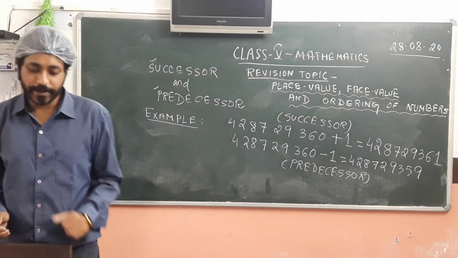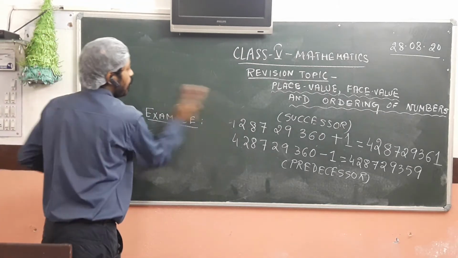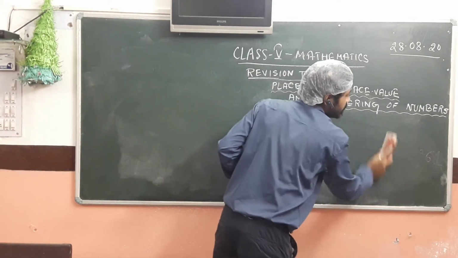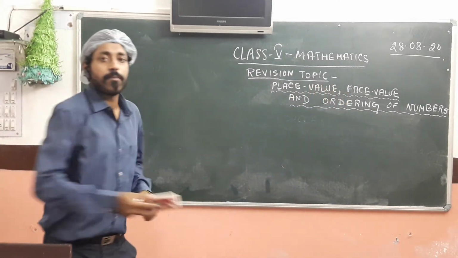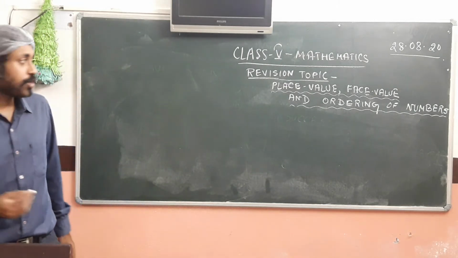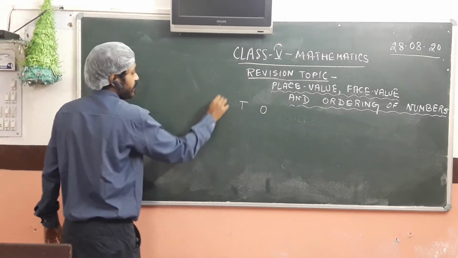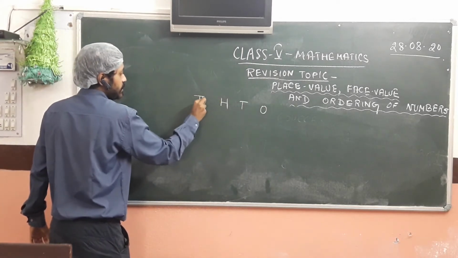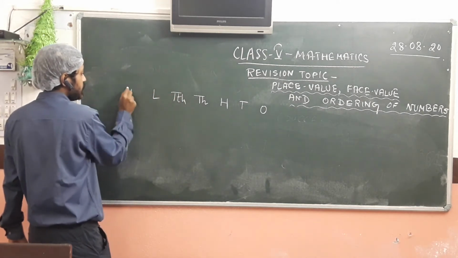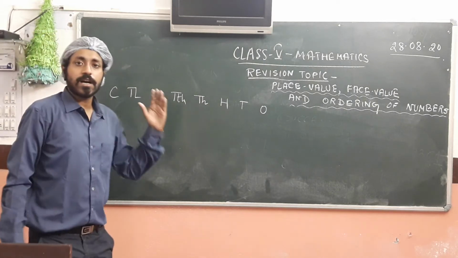Understood? Alright. Now we come to ordering of numbers. What is ordering of numbers? Ordering of numbers is finding out which number is greater and which number is smaller. How do we do that? We have to consider the place values again. So you understand how important the place values are?